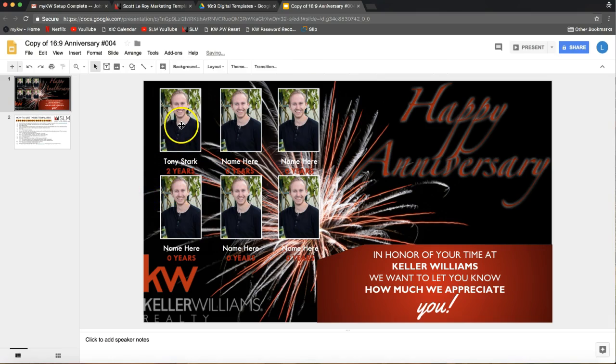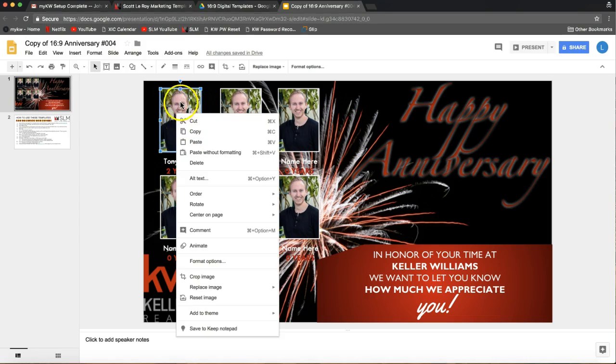And of course, just a quick tip on this before I let you go, to change out any images on these templates, it's much easier to just click on it, and you'll right click on that headshot and just click Replace Image. And that will keep the formatting of the template, but just replace the Scott's lovely headshot there with your agent's headshot instead. All right, so those are the big things to know when working with our templates.